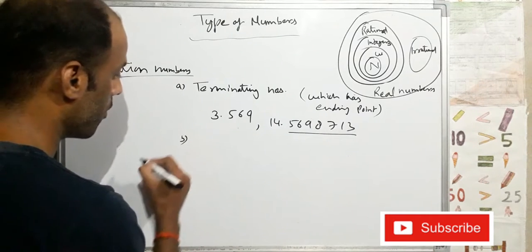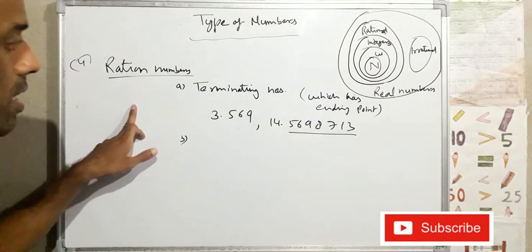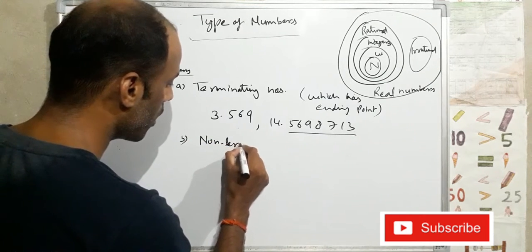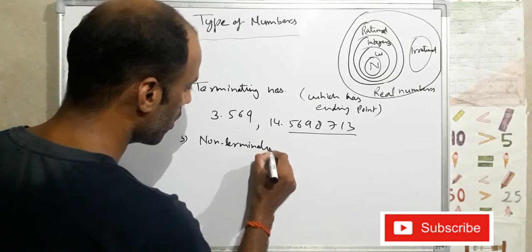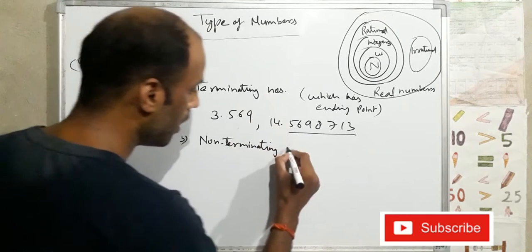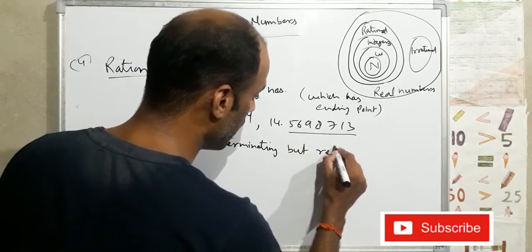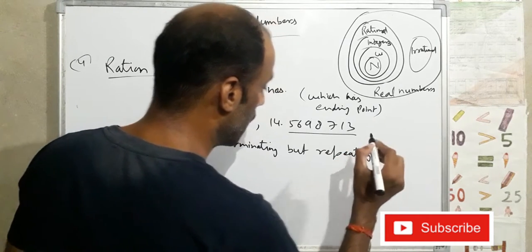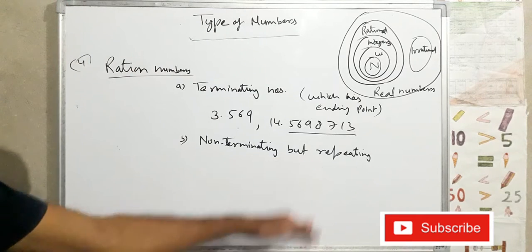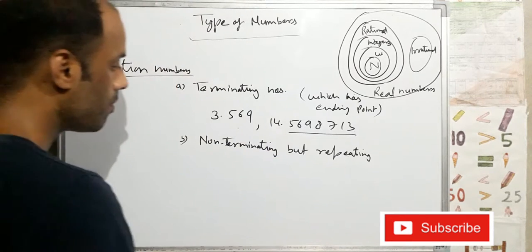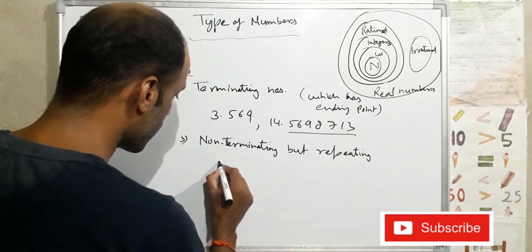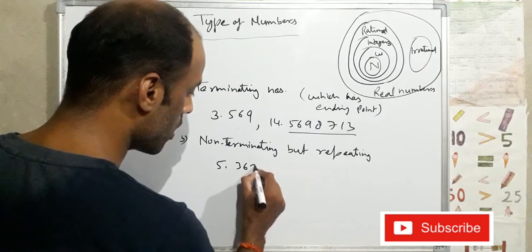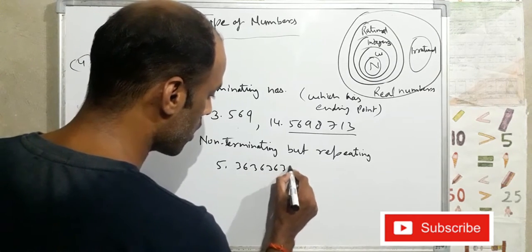Next is B, non-terminating but repeating. For example, suppose 5.363636 dot dot dot.